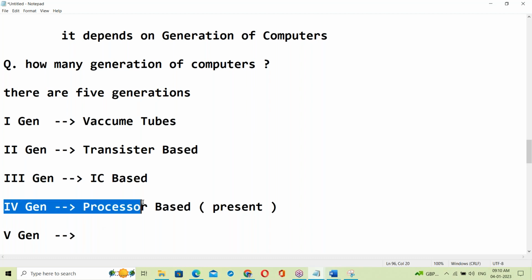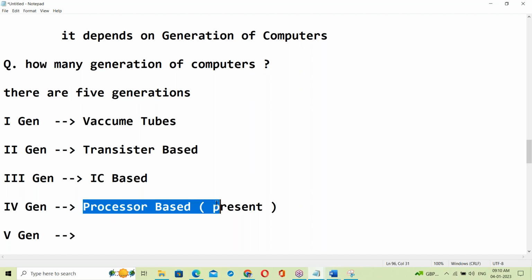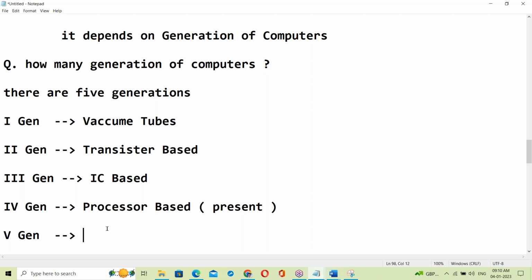So presently we are using processor based computers. In the future, it will be AI based computers. So completely AI based computers.